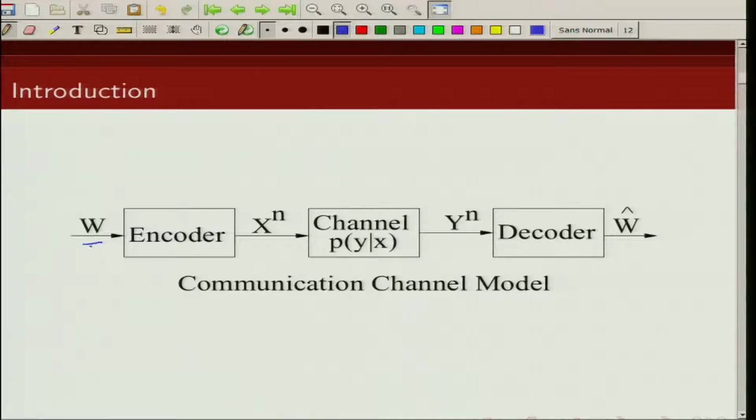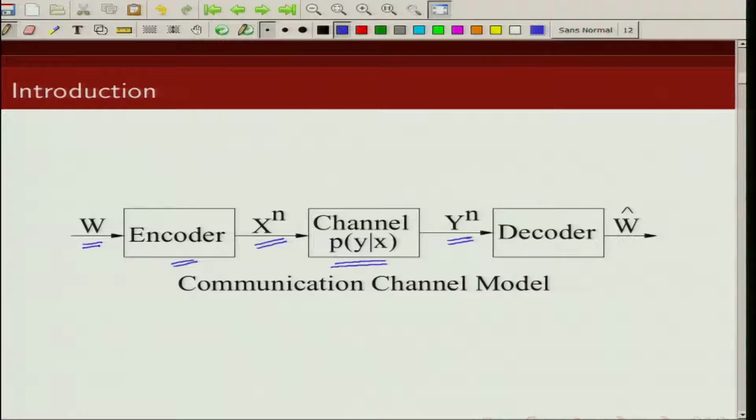W is our message that we want to send. It's encoded using this encoder, and X^n is our code word that is transmitted over a discrete memoryless channel whose channel transition probabilities are given by probability of y given x.